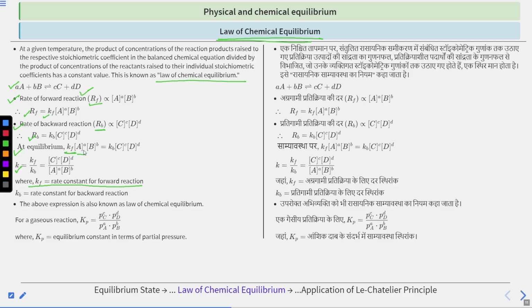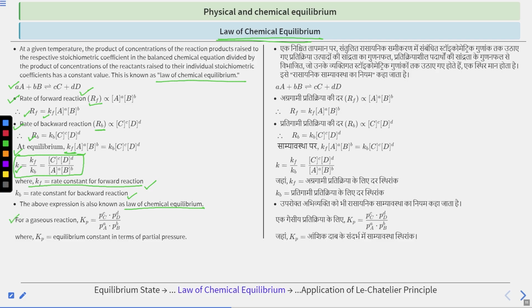So K = [C]^c [D]^d, that is the product of concentrations of products raised to the power of their respective coefficients, divided by the product of concentrations of reactants raised to the power of their stoichiometric coefficients respectively, right? And here Kf is the rate constant for the forward reaction, Kb is the rate constant for the backward reaction. So the above expression is also known as the law of chemical equilibrium. This is the important expression which we call the law of chemical equilibrium.